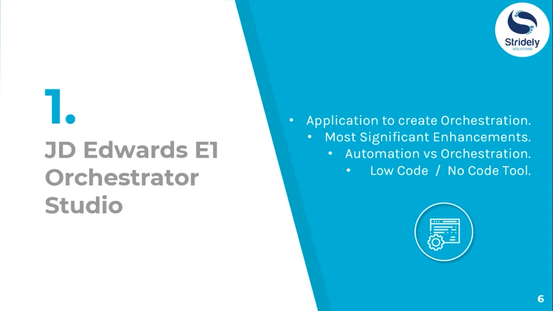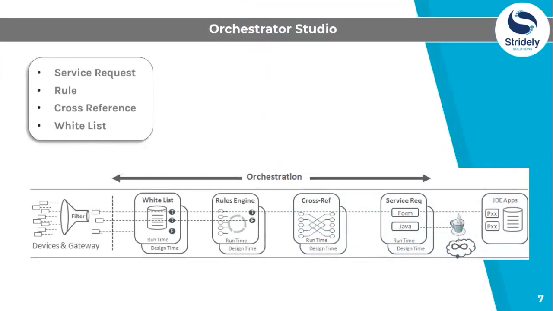All right, let's go to the next slide, which is related to the components which orchestration uses to run a single orchestration instance. Orchestration basically uses four components listed here: service request, rule, cross-reference, and whitelist. Let's go through them one by one.